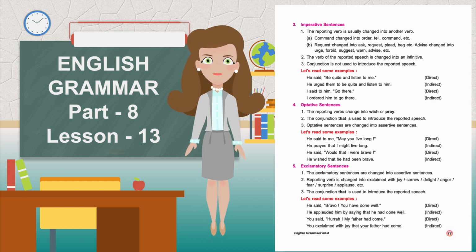Let's read some examples. He said, "Bravo, you have done well." Direct. He applauded him by saying that he had done well. Indirect. He said, "Hooray, my father has come." Direct. He exclaimed with joy that his father had come. Indirect.